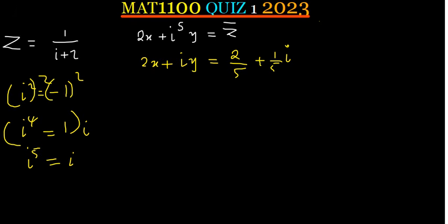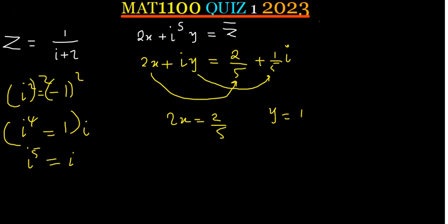So from here, just compare those which are constants with constants. So the 2x should be equal to this. So 2x is equal to 2 over 5. Those which have got i, compare with what has got i, meaning that y is equal to 1 over 5. That's the answer. And then here, these 2 cancel with these 2. So mean that x is also 1 over 5. I don't know why this question was 6 marks, but that is it.